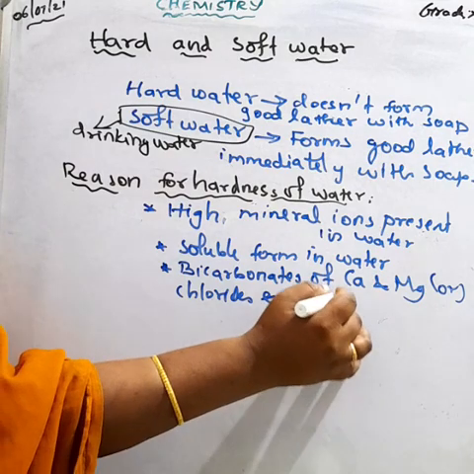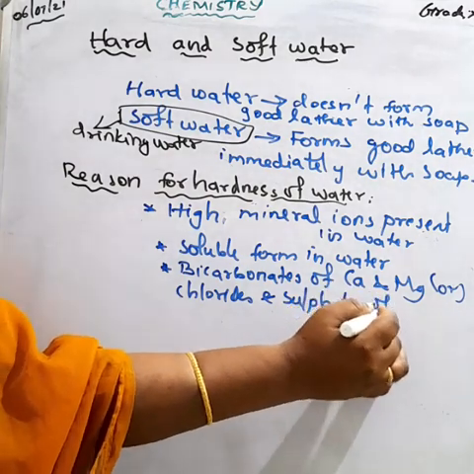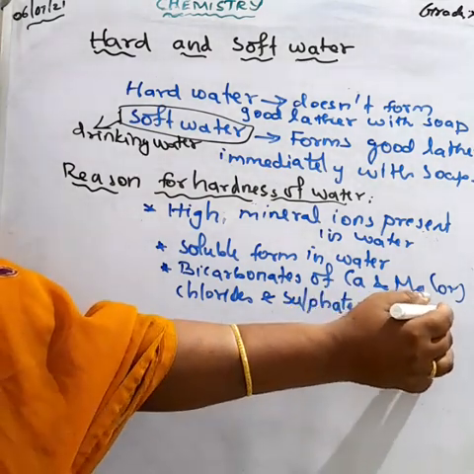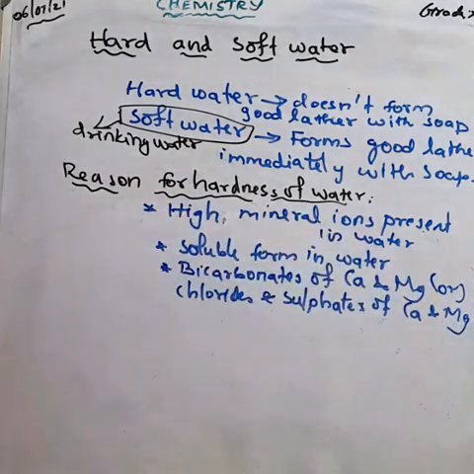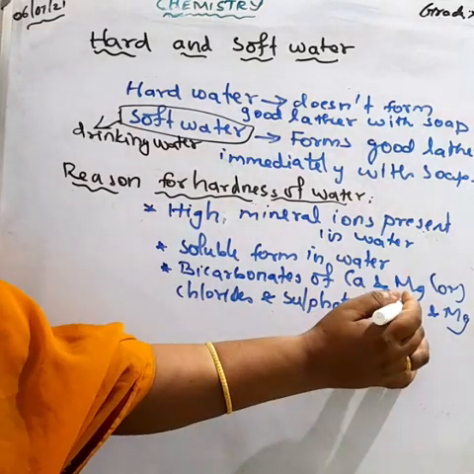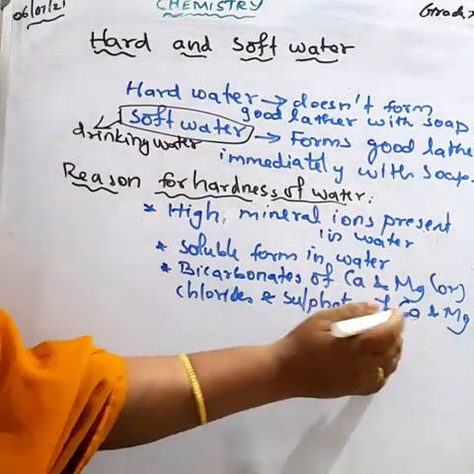These are the dissolved salts contained in hard water. What are the dissolved salts? Bicarbonates of calcium and magnesium, or chlorides and sulfates of calcium and magnesium.